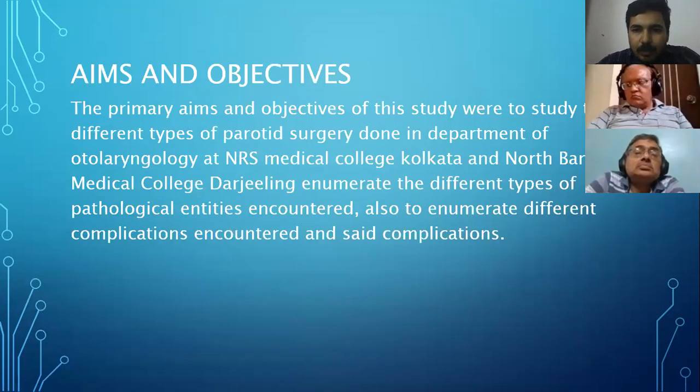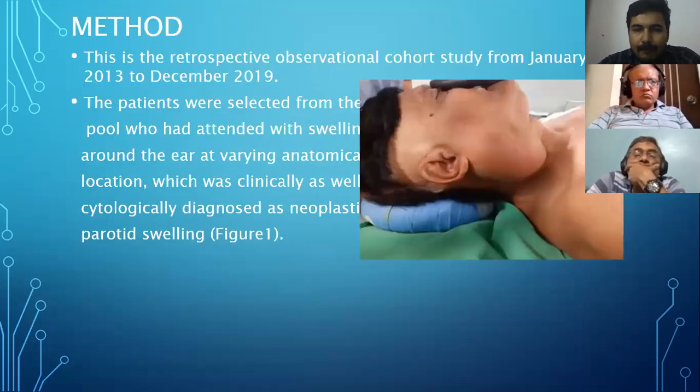The aims and objectives of the study. The primary aim and objective of this study were to study the different types of parotid surgery done in the Department of Otolaryngology at NRS Medical College, Kolkata, and North Bengal Medical College, Darjeeling; to enumerate the different types of pathological entities encountered; and also to enumerate the different complications encountered and their management.